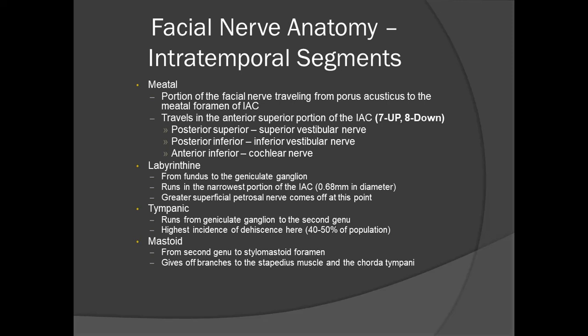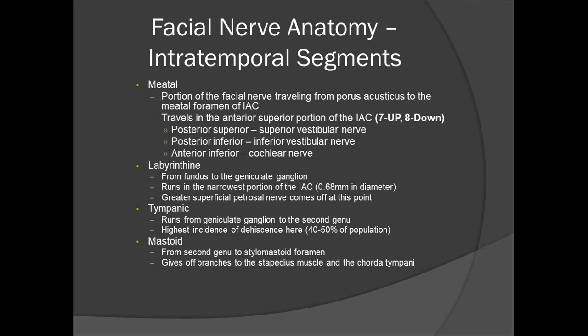The labyrinthine segment is from the fundus to the geniculate ganglion. It runs in the narrowest portion of the internal acoustic canal, having a diameter of almost 0.68 mm. The greater superficial petrosal nerve comes off at this point. Then the tympanic segment, it runs from the geniculate ganglion to the second genu. It has highest incidence of dehiscence.